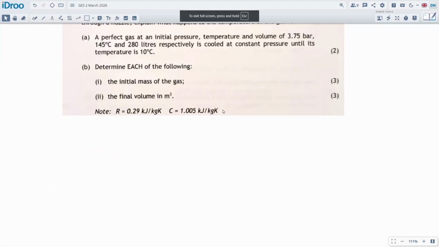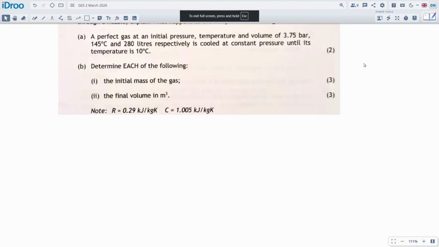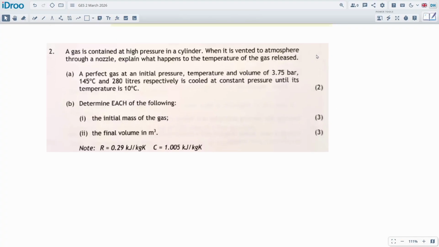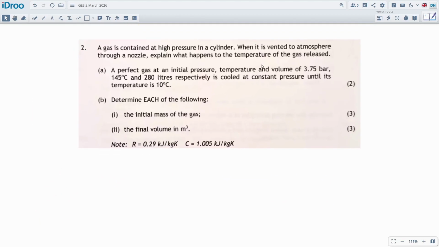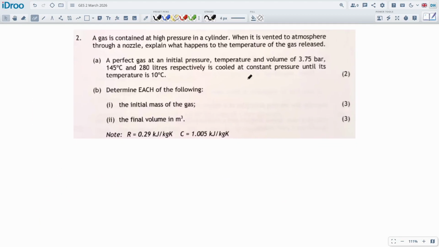So let's do the calculation ones underneath, and we'll worry about those later, I suppose. I would actually say it's like a definition question. I don't know if it should even be in the course because it's not here. We haven't had any adiabatic expansion process questions before, directly like that. They're always calculation questions.